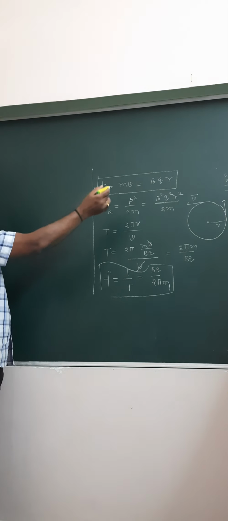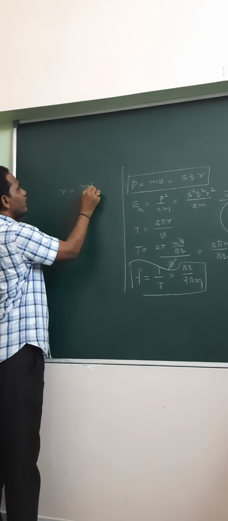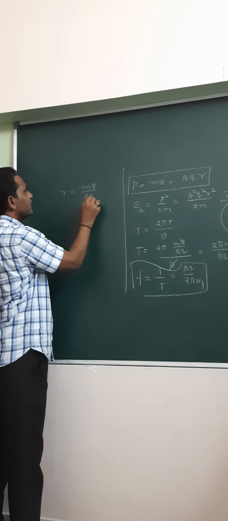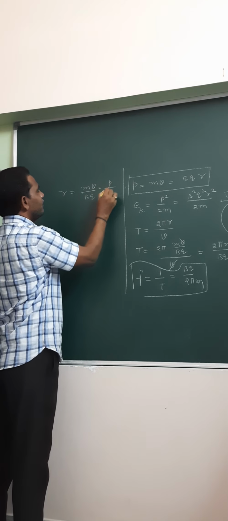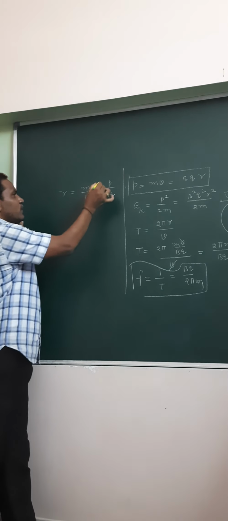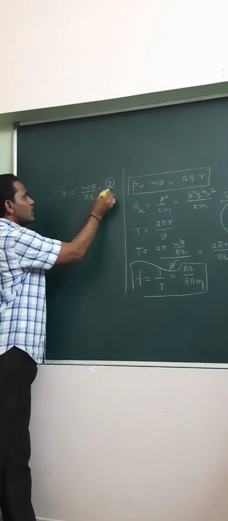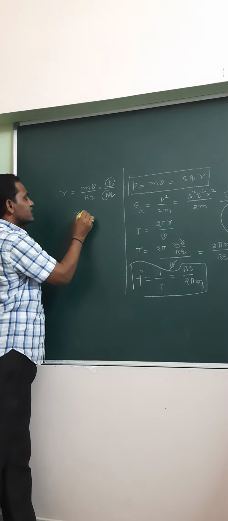For example, r is equal to mv by Bq, that equals momentum P by Bq. Suppose here P is constant and B is constant, then r is inversely proportional to